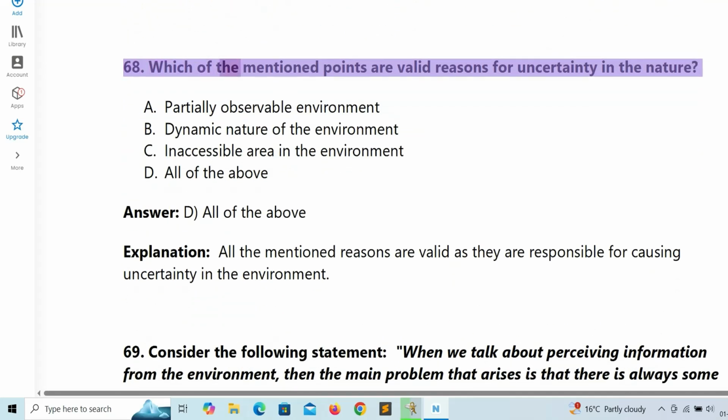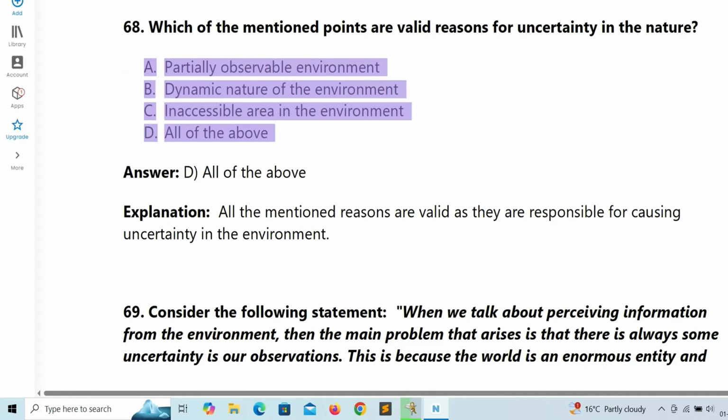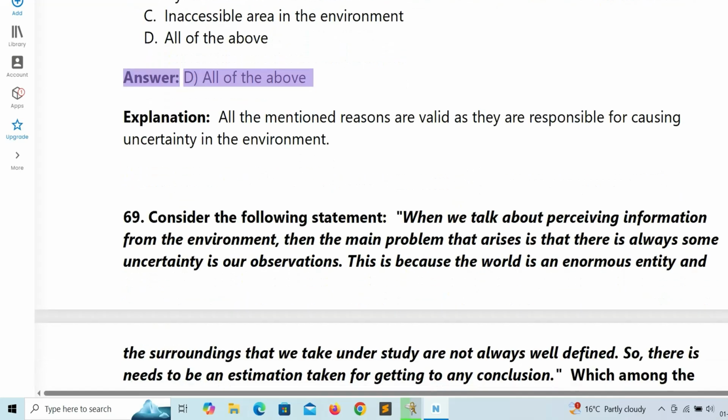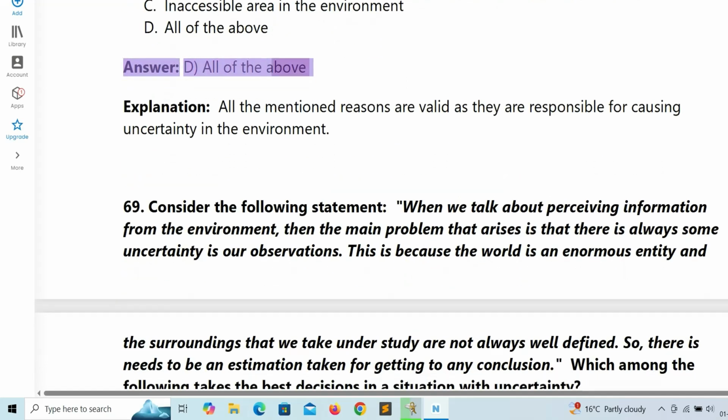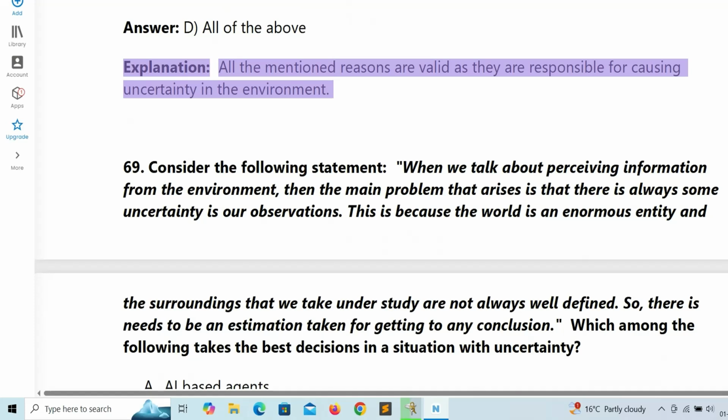68. Which of the mentioned points are valid reasons for uncertainty in nature? A. Partially observable environment. B. Dynamic nature of the environment. C. Inaccessible area in the environment. D. All of the above. Answer: D. All of the above. Explanation: All the mentioned reasons are valid as they are responsible for causing uncertainty in the environment.